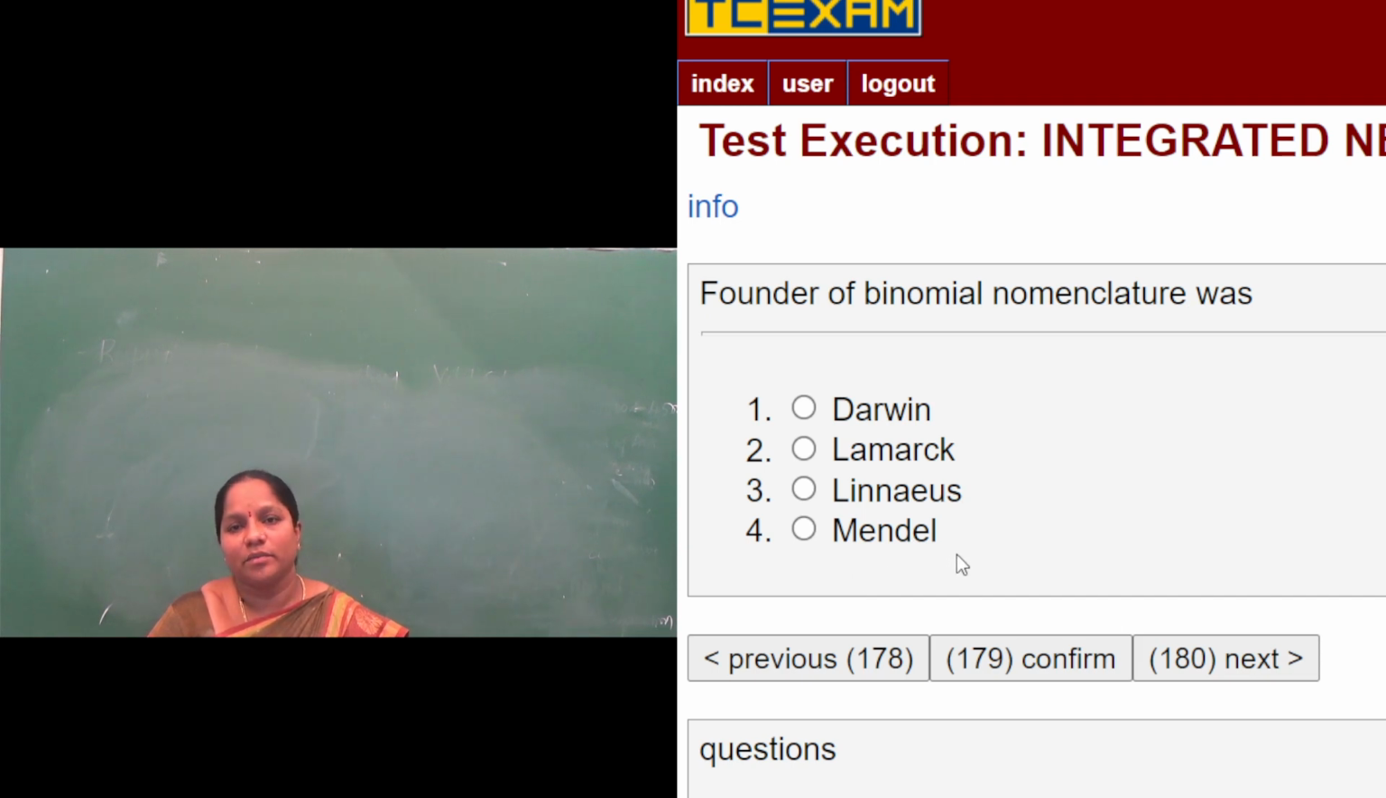Mendel, Gregor Mendel, is the father of genetics. So Darwin is the father of natural selection theory. Lamarck also comes under evolutionary theory, but he particularly said about use and disuse of organs. Carolus Linnaeus is the father or founder of binomial nomenclature. The term taxonomy will have the binomial nomenclature. Mendel is called the father of genetics, where he worked on a plant called Pisum sativum. So the answer is the third one, Linnaeus.